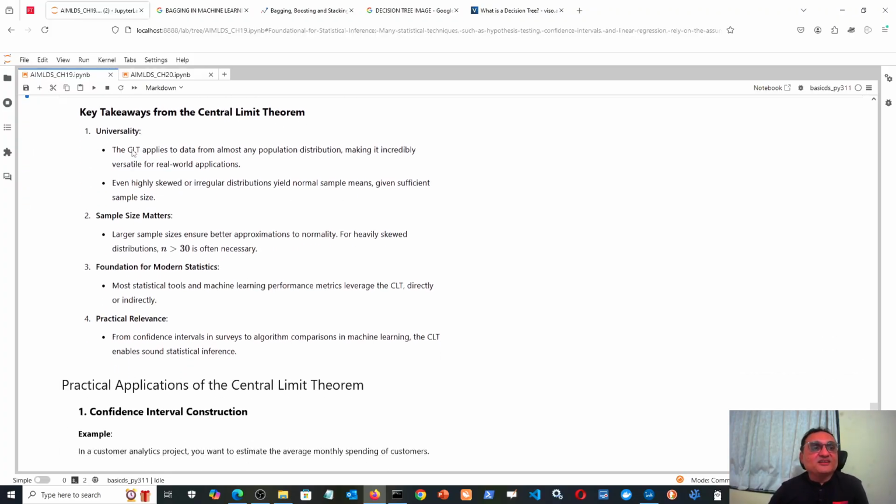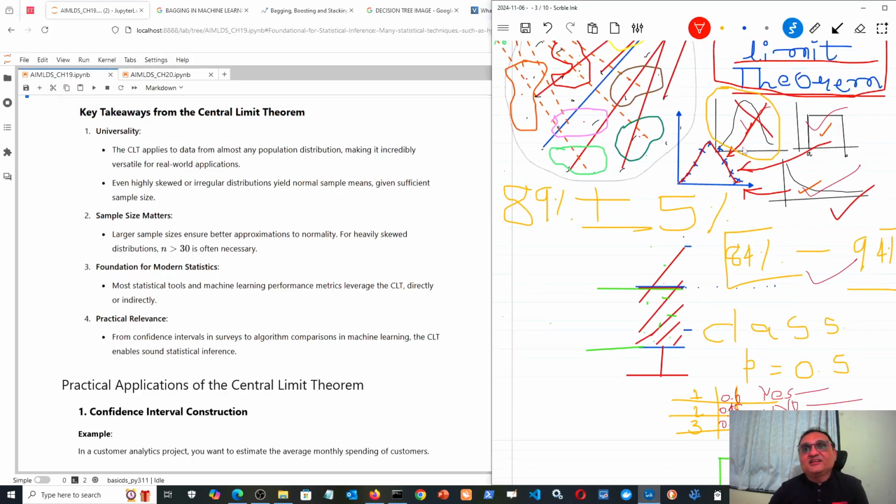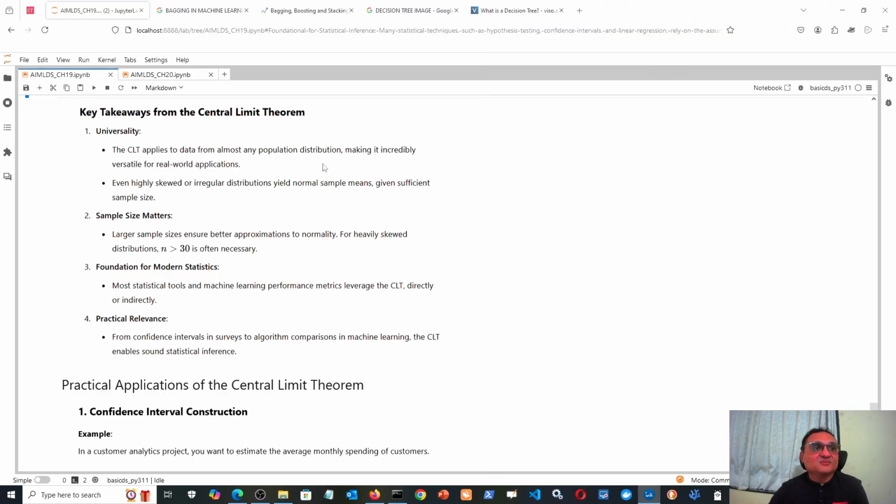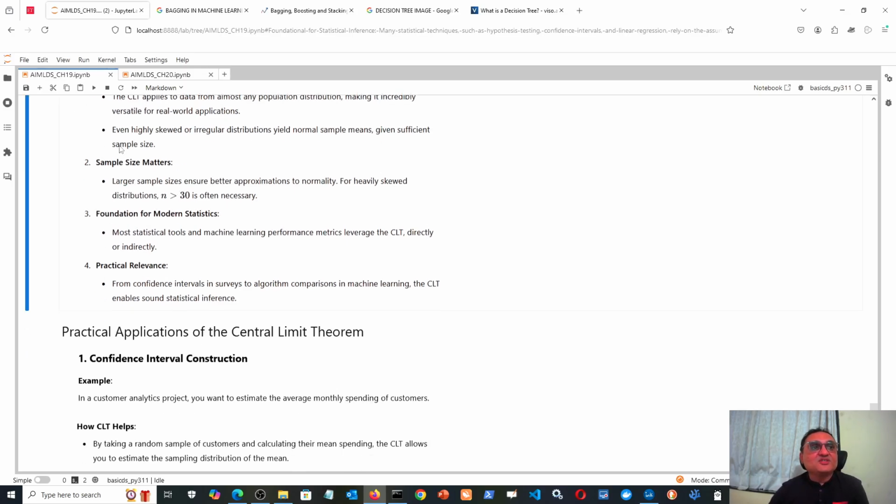Key takeaways from the central limit theorem. I will go very quickly because most of the discussion is done already. The CLT applies to data from almost any data distribution. Whether your original data distribution is Gaussian, uniform, exponential or any other distribution, it will apply. The word 'almost' is written because for heavy tail distributions like the Cauchy distribution, the CLT will not apply. Even highly skewed or irregular distributions will yield normal sample means, given sufficient sample size.